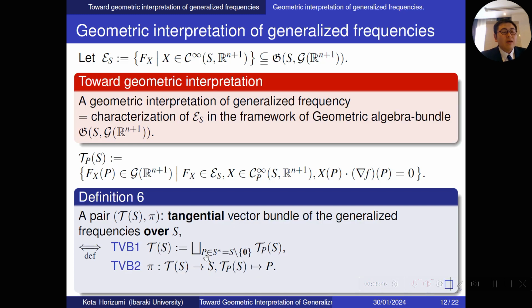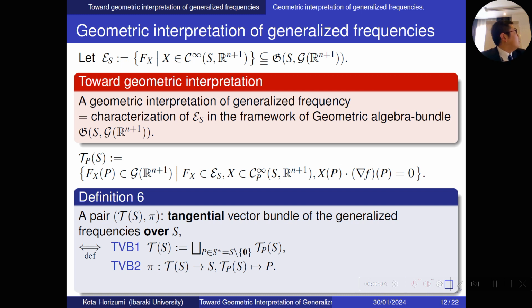And let E_S be the set of all extended frequencies f_X, where X is an infinitely differentiable vector field on S. By a geometric interpretation of generalized frequency, we mean characterization of E_S in the framework of the geometric algebra bundle.